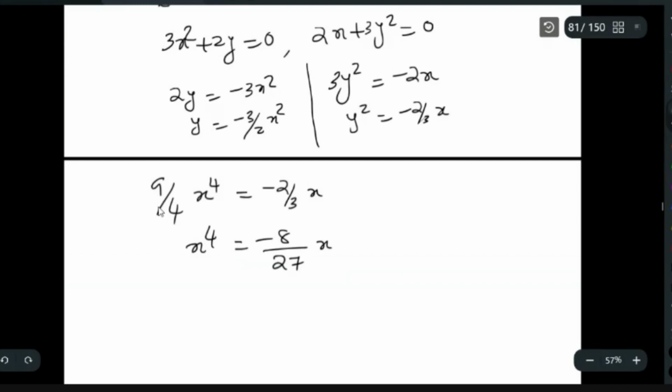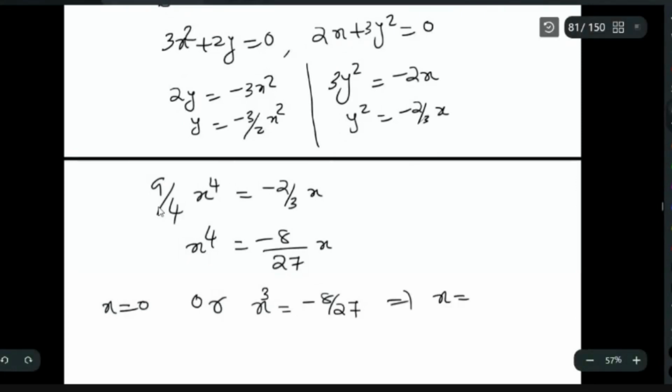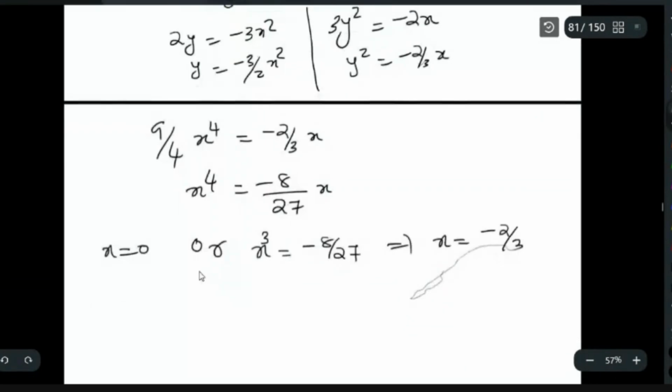So there are two possibilities. Either x is equal to 0, or x cube is equal to minus 8 by 27. If x is not equal to 0, you can divide this, so you get x cube is equal to minus 8 by 27. This implies x is equal to minus 2 by 3. So there are two possibilities, x is equal to 0 or x is equal to minus 2 by 3.